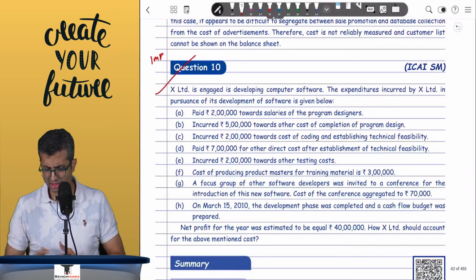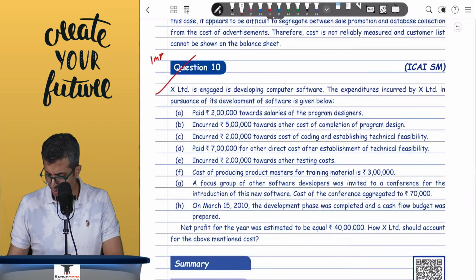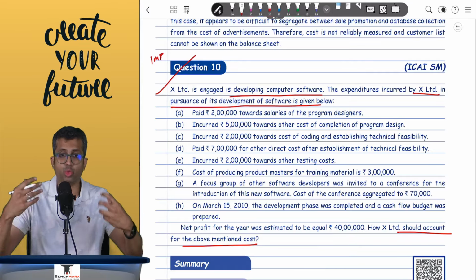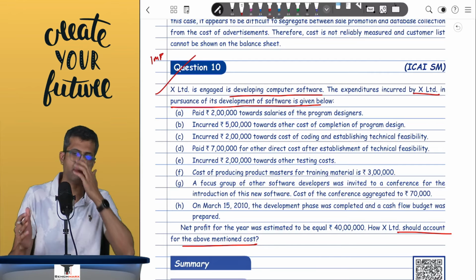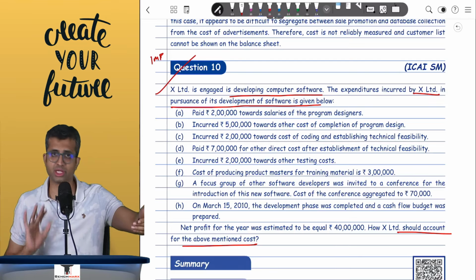Next, you have this question 10, which is pertaining to research and development. Over here, what do you have to do? How should you account for the above mentioned cost? Now, X is engaged in developing of computer software. The expenditures incurred by X in pursuance of development of software are as follows. So, whichever expense which is incurred till the time technical feasibility is established will be under research. Beyond that will be under development till the time it is ready for use.